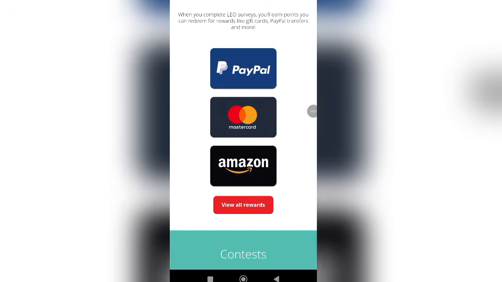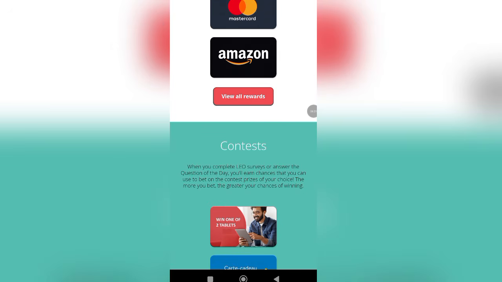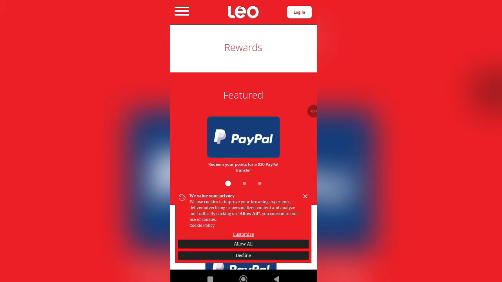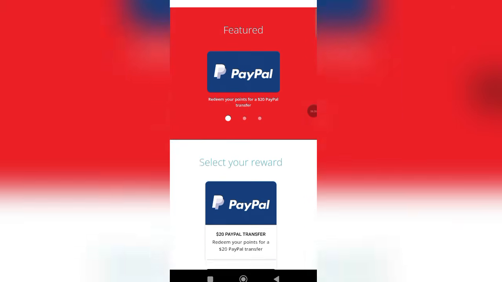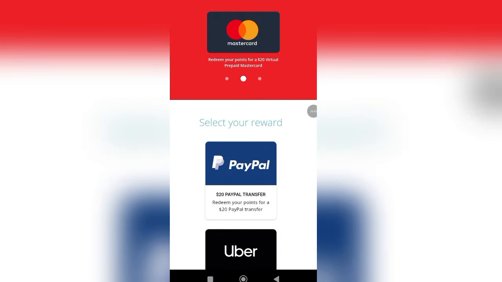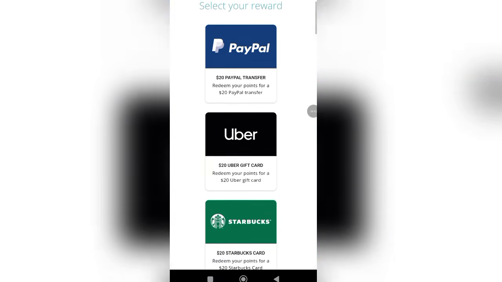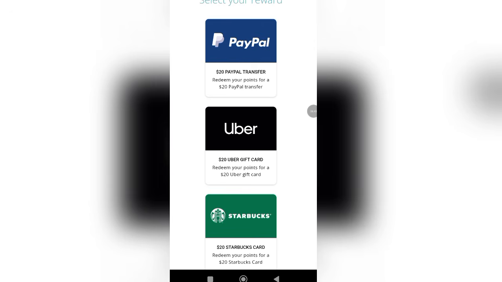All right. So you can come down right here and view all rewards, so you can get to know how you can get rewards while taking this particular offer. When we come right here, you can see featured PayPal and redeem MasterCard. You can see the PayPal transfer: redeem your points for a $20 PayPal transfer. Before, when you accumulated points, it was $10 on this platform. Once you had about $10, you could withdraw your earnings. Now it has been increased to $20, so we don't have issues with that. All we need to do is make sure we are accumulating more points for ourselves.